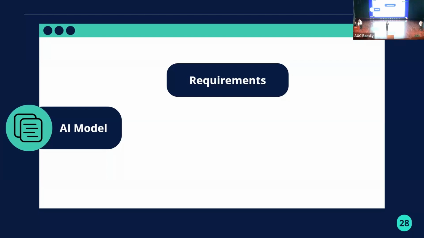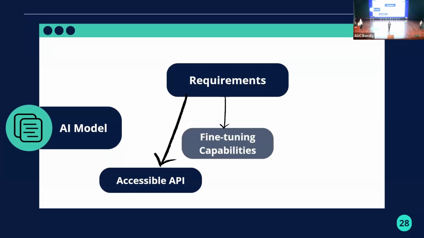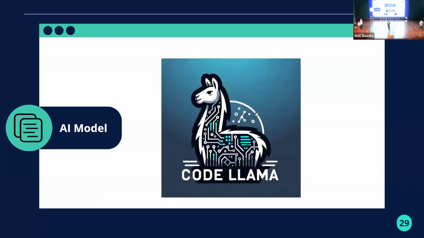So what do we need from our model? The first thing is that we needed to have an accessible API. So we needed to import it in our code in order for us to integrate it in our application. The next thing is that it has to be a very smooth fine-tuning. It has to be very flexible for us to fine-tune it on our dataset. And the last thing is, of course, it has to be accurate with very few hallucinations. So we set out for an adventure to find a model.